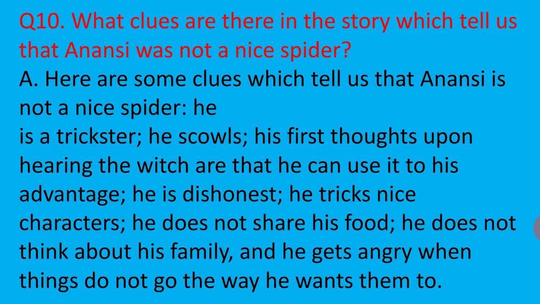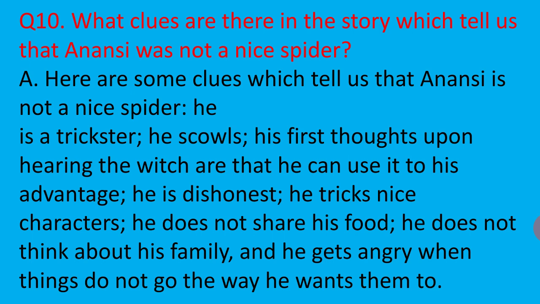What clues are there in the story which tell us that Anansi was not a nice spider? Here are some clues which tell us that Anansi is not a nice spider. He is a trickster. He scowls.